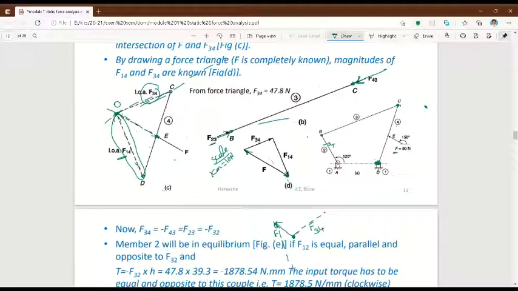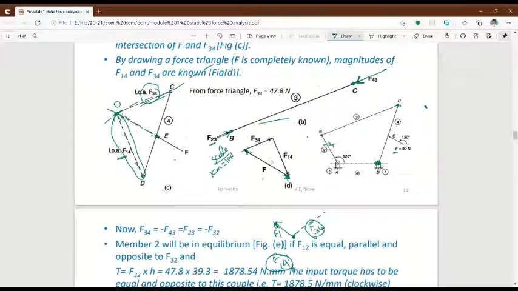If I draw like this, the diagram will be incomplete. All three forces will not meet with each other. So you have to draw F34 on the head and F14 on the tail. If you draw like that, the diagram will be complete.